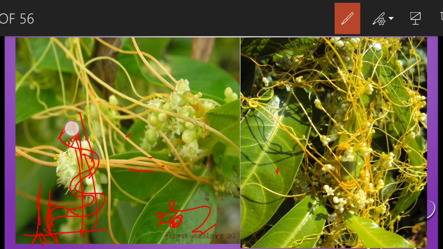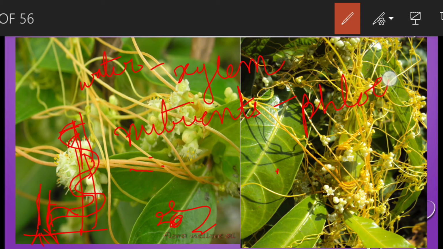With the help of haustoria, the dodder plant absorbs water from xylem tissue and nutrients from phloem tissue.